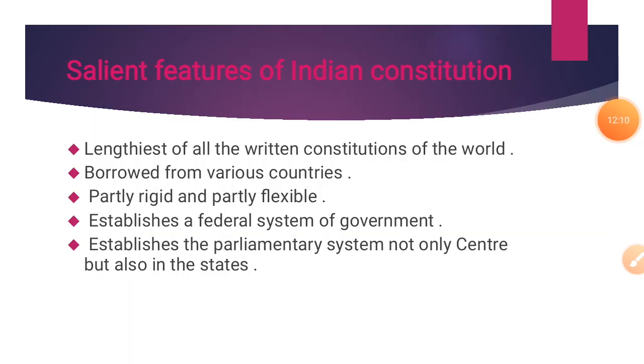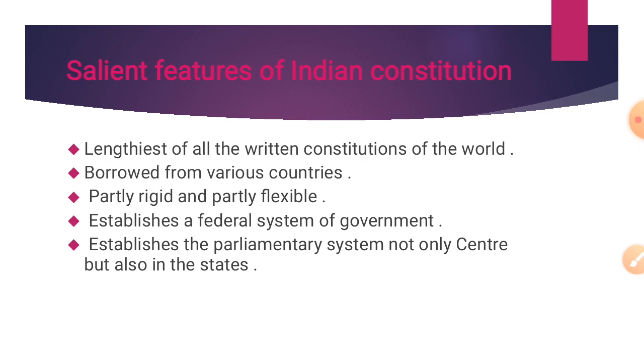Next, salient features of the Indian Constitution. It is the lengthiest of all the written constitutions of the world. It has borrowed most of its provisions from the constitutions of various countries that we discussed in the last slide. It is partly rigid and partly flexible.